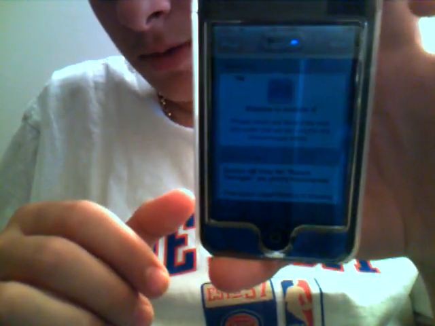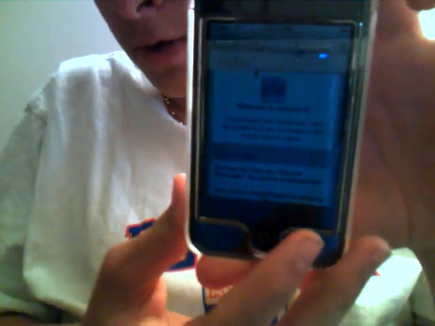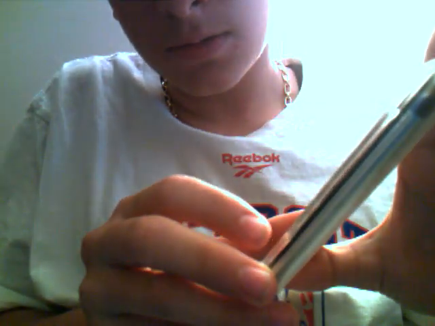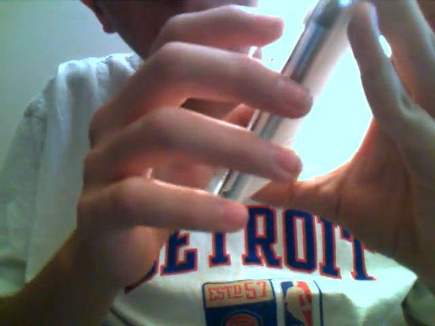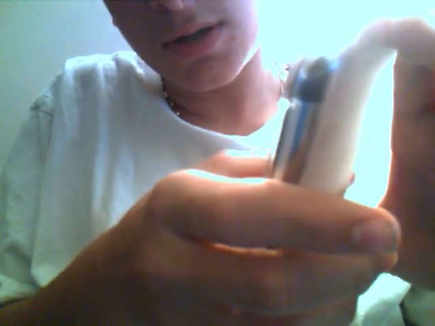Once this comes up and the resources and everything have refreshed, go to the bottom right hand corner and press sources. Once you press that, you're going to see a button up there that says edit. You want to press that. Once you press edit, another button is going to come up to the left of it, and it's going to say add. You want to press that.